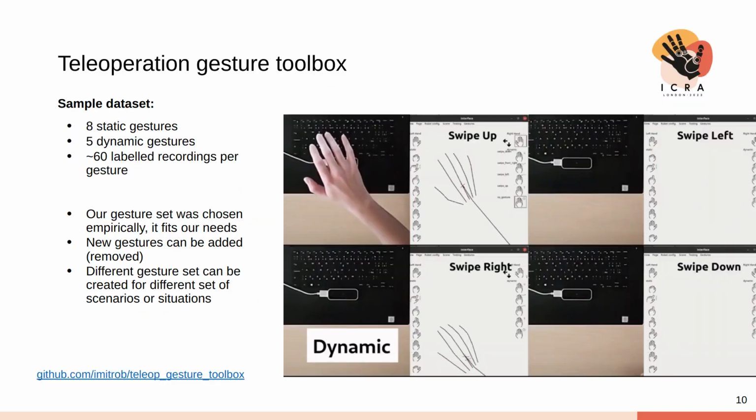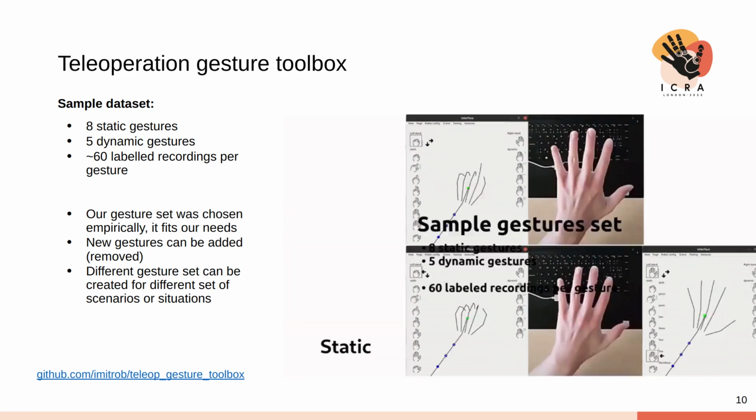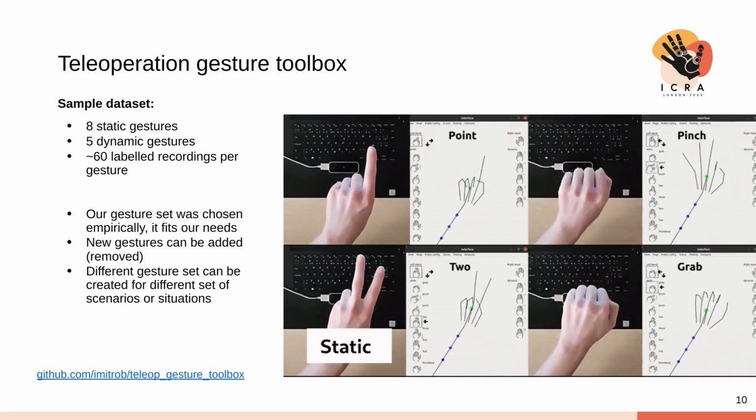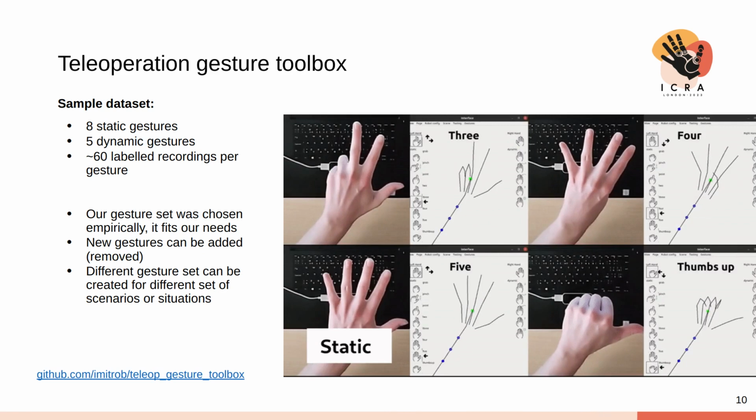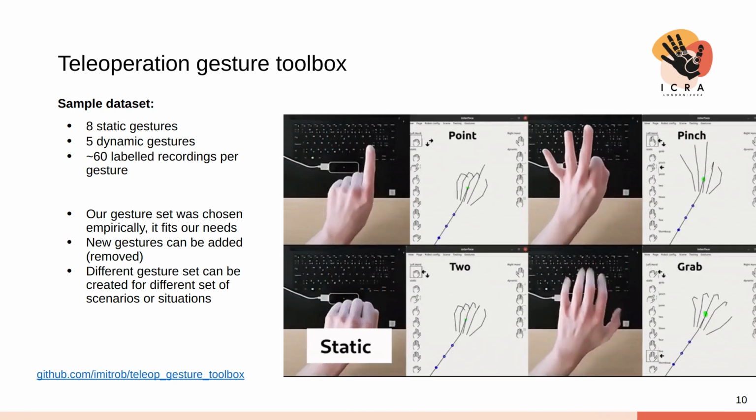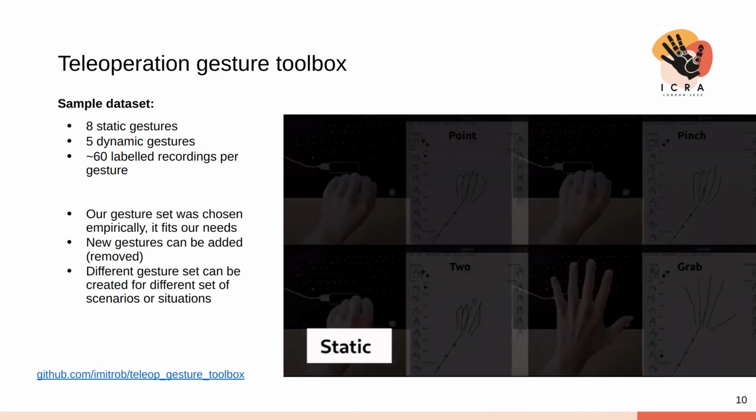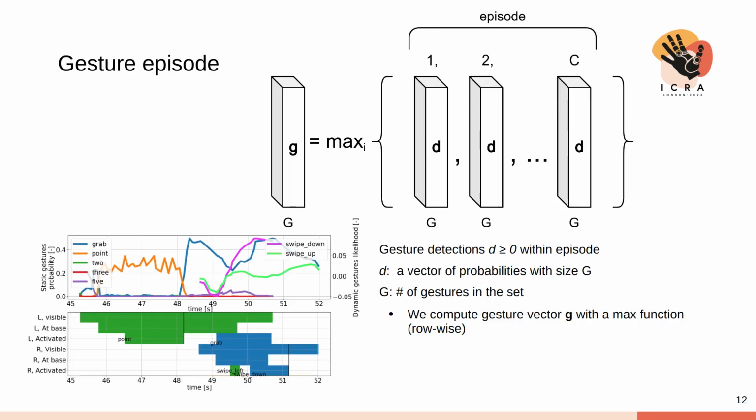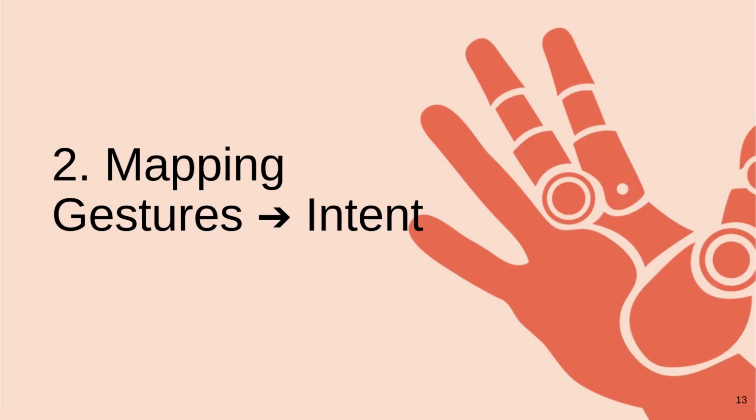Dynamic time warping is used to measure similarity between the observed trajectory within a sliding time window and the learned probabilistic motion primitive. For the gesture detection, we use our gesture toolbox. It performs online gesture detection for all defined gestures. In this work, we use a set of 8 static and 5 dynamic gestures. The set of gestures can be easily adjusted. Check out the code on GitHub. The sequence of gestures is naturally divided into episodes by hand visibility. We compress the gesture episode into a vector of maximum probabilities for each gesture, which is subsequently used as input for the classification.